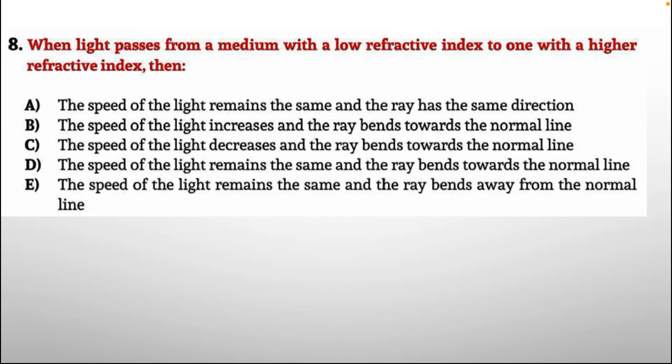Question number 8. When light passes from a medium with a low refractive index to one with a high refractive index, then the options are given below. A, the speed of the light remains the same and the ray has the same direction. B, the speed of the light increases and the ray bends towards the normal. C, the speed of the light decreases and the ray bends towards the normal line. D, the speed of the light remains the same and the ray bends towards the normal line. E, the speed of the light remains the same and the ray bends away from the normal line.